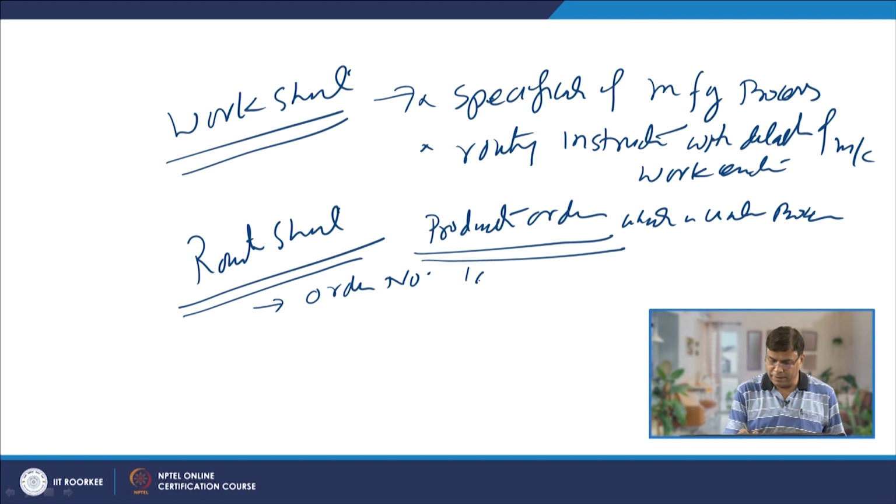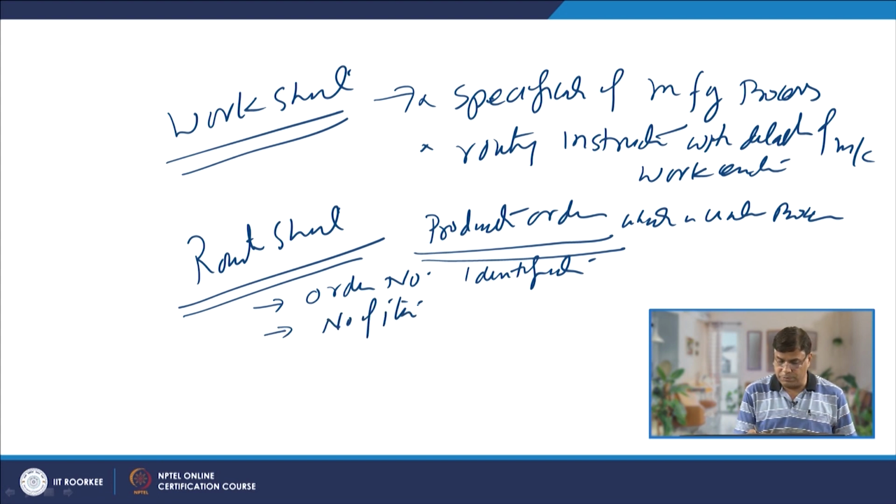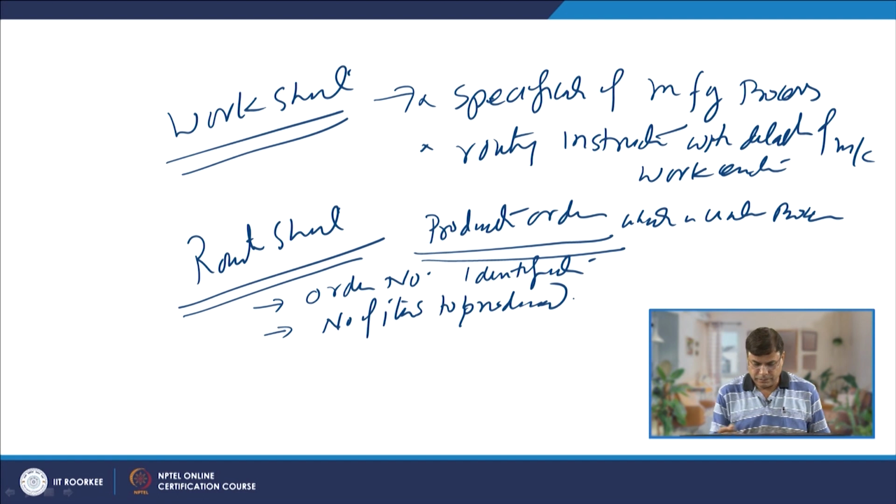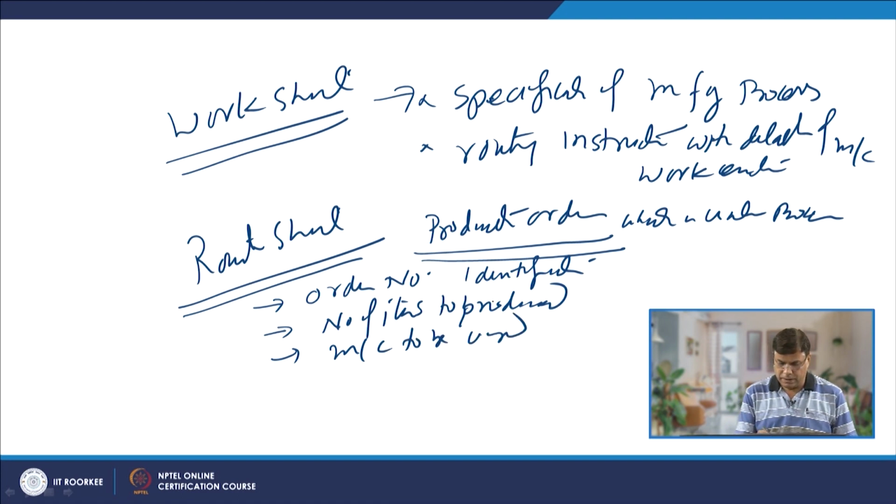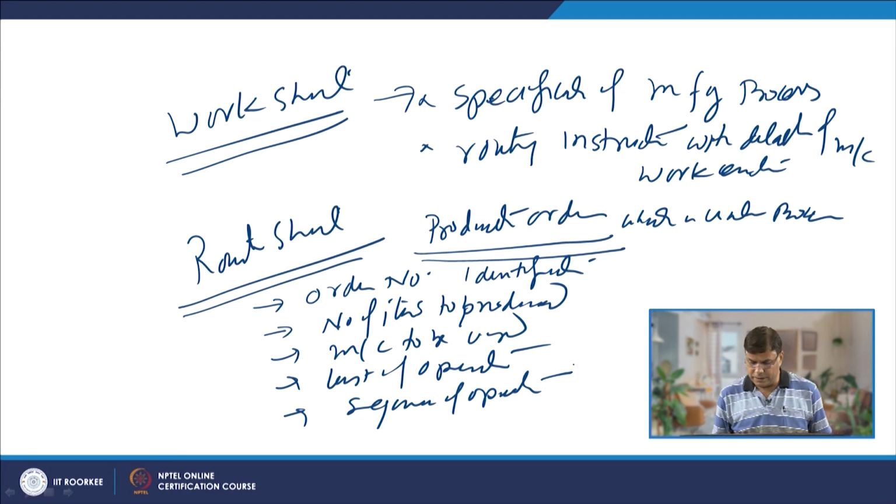So, order number identification, this is one. Then the number of items to be produced, and then there is the machine to be used for operations, list of all operations to be performed, and then what will be the sequence of operations that will be done in course of the production. So, these are the things which are given in the route sheet.